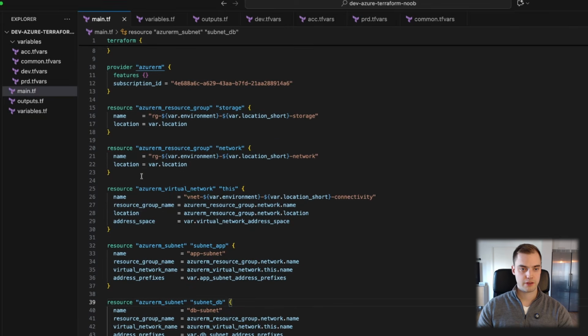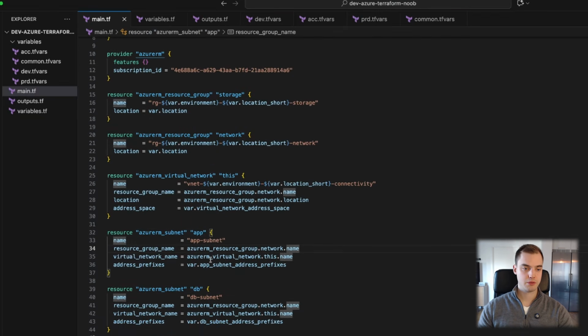I'm also aware of the fact that we are now not using the storage resource group for anything, but I want to keep it for my next level example. So that's why it's going to remain. And this one should be app, and this one should be database. Because we have two different resources of the resource type subnet, and one is called app and one is called database. Just like how we had the example of a route table.